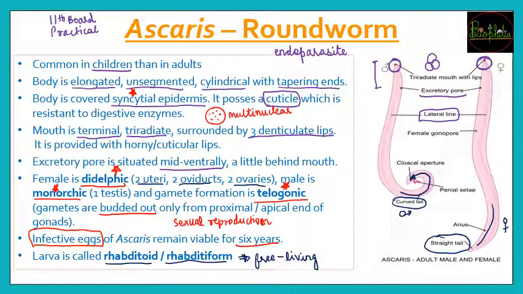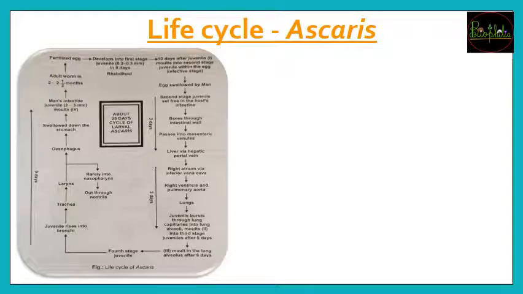If instead of the characteristics the life cycle is asked, then also this video is going to help you. So let's understand the life cycle of roundworm. The life cycle of Ascaris is going to start with the adult worm. The adult worm releases its gametes, they fuse, and there will be a fertilized egg. So the journey begins from the new generation, the fertilized egg, which will come into the larval stage in the first 9 days.